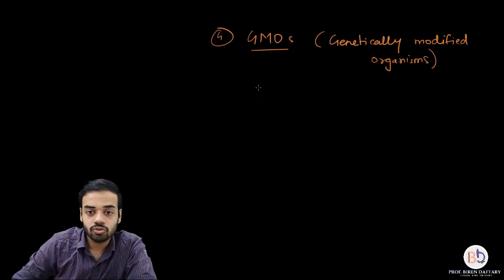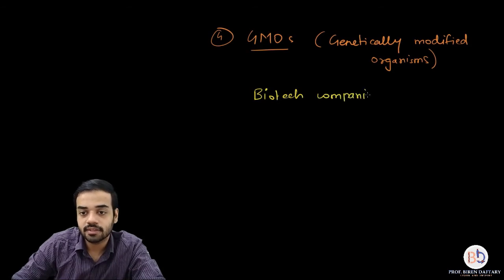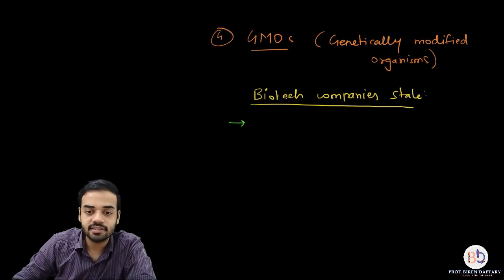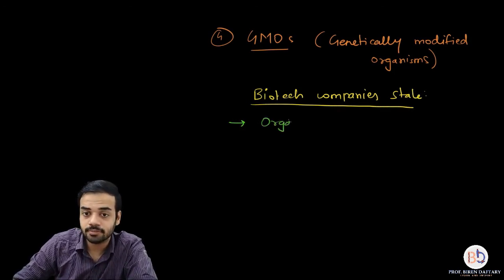Okay, so biotech companies state, what do they state? Basically they have these points. The first point is that the organisms are drought resistant.